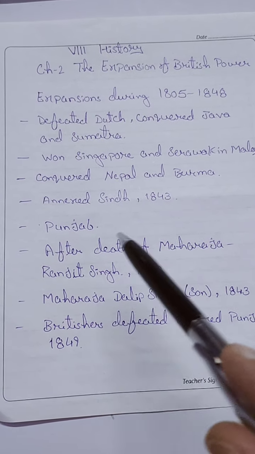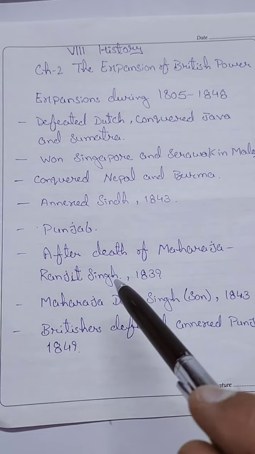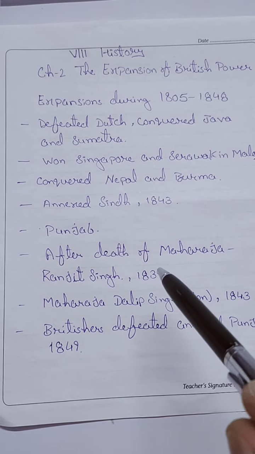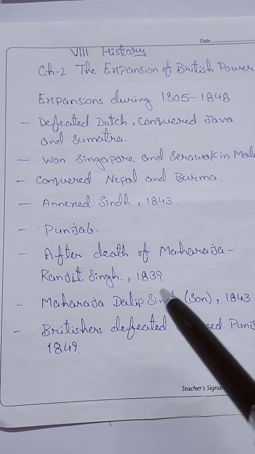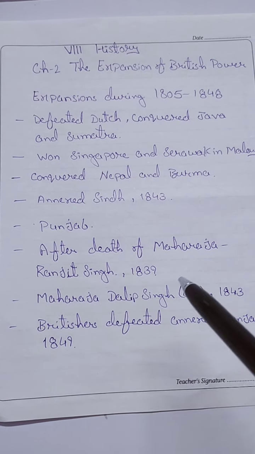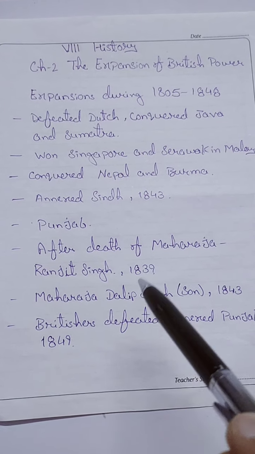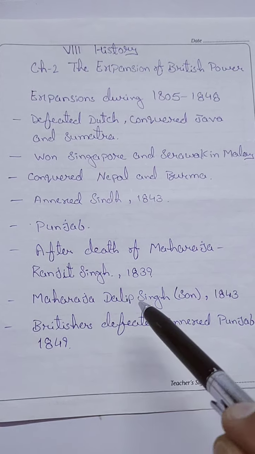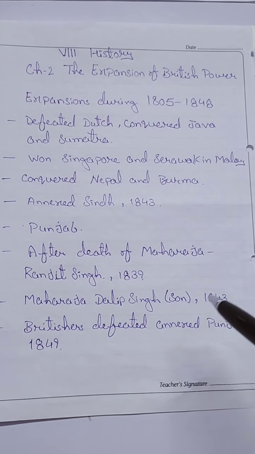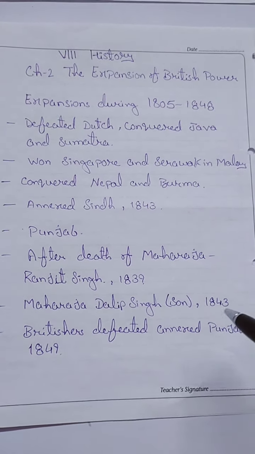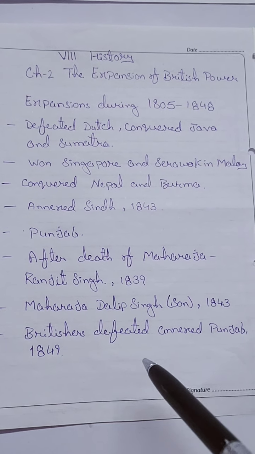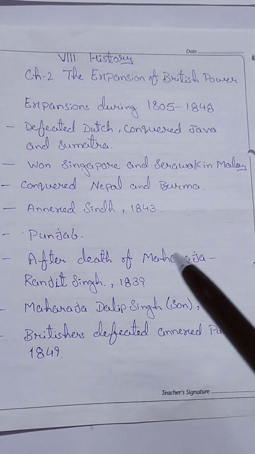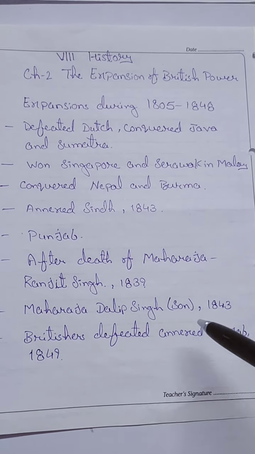It was ruled by Maharaja Ranjit Singh, who was a friend to the Britishers, but he died in 1839, and a struggle for power started. Maharaja Ranjit Singh's son Maharaja Dalip Singh ascended to the throne in 1843, but the Britishers defeated him in 1849 and annexed the kingdom of Punjab also.